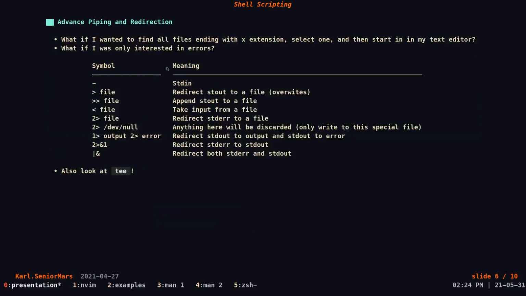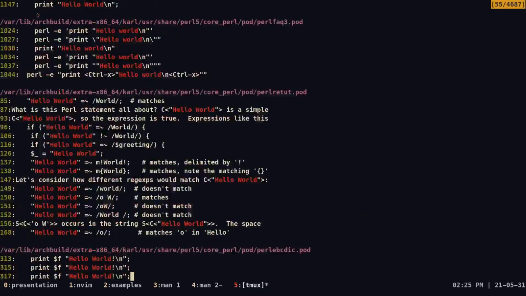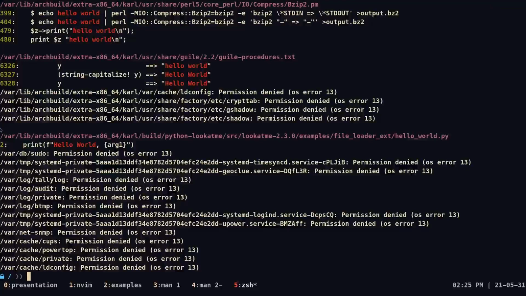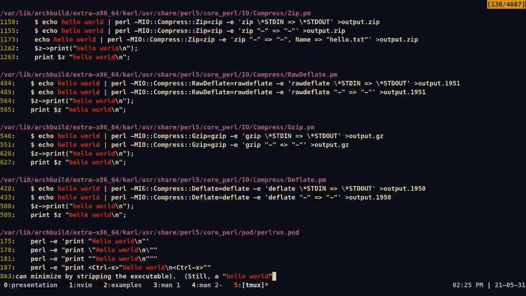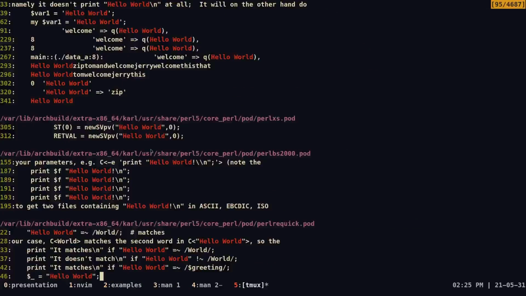So like I said, if I was only interested in errors, how would I get that? So let's take a look at another utility called rg. And rg allows me to just look for patterns in files or directories. So what if I wanted to look at the pattern hello world in the directory /var? As you can see here, it did find some patterns, but it also gave me some permission denied OS errors, and I don't really know what that is. I just kind of want to look at hello worlds